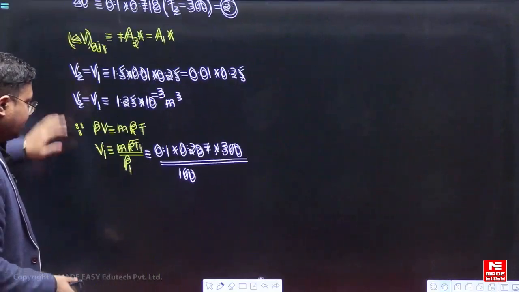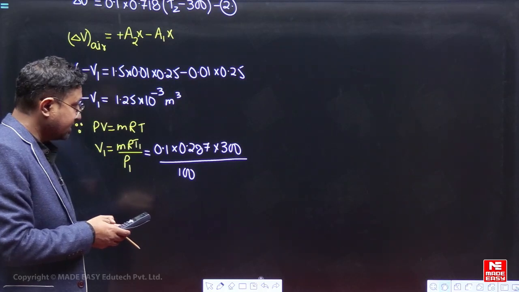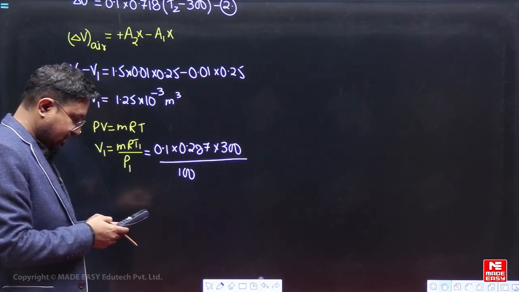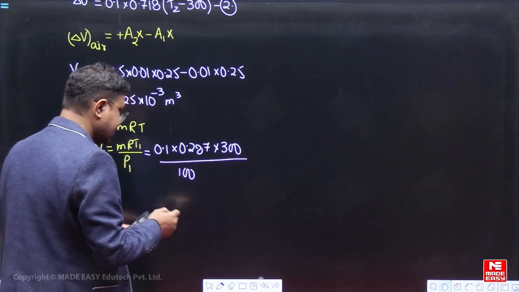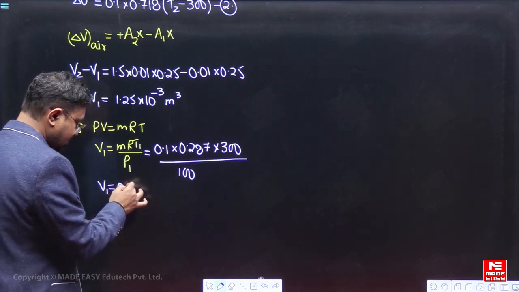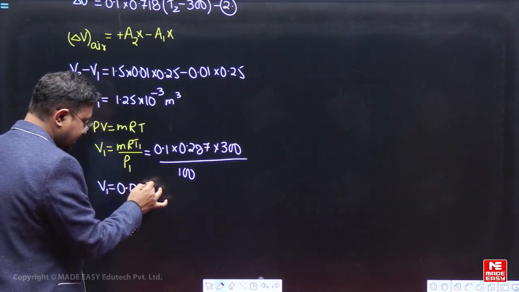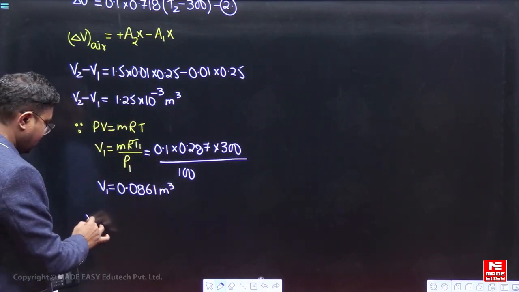So we know the volume V1. So it is 0.1 into 0.287 into 300 divided by 100. So it is 0.0861. So V1 is 0.0861 meter cube. So we can find out the value of V2.